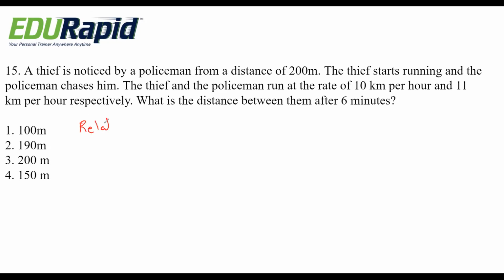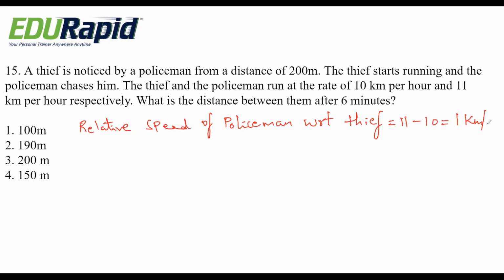The relative speed of policeman with respect to thief is how much? 11 minus 10, that is 1 kilometer per hour.